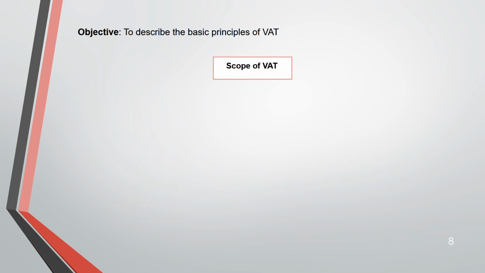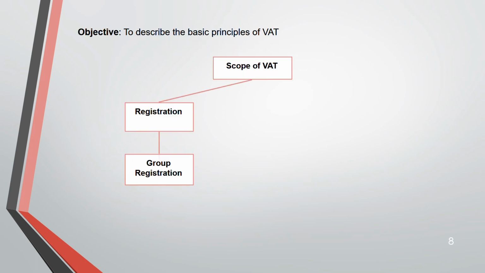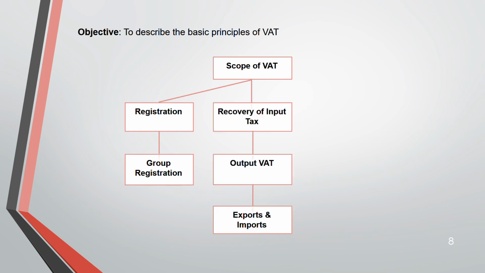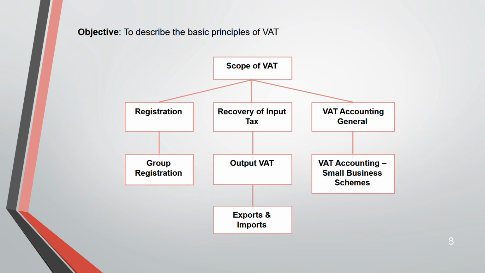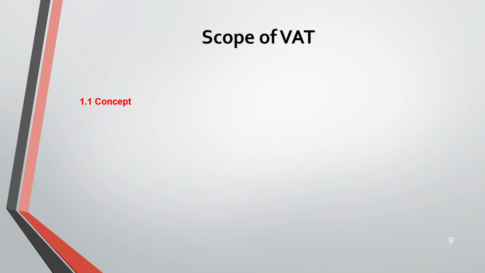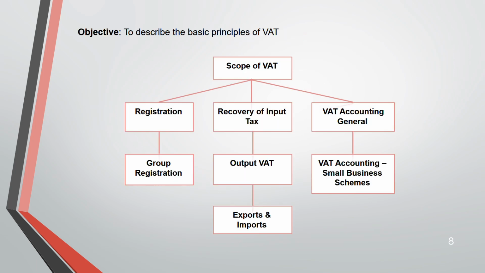So starting with scope: registration, group registration, recovery of input tax, output VAT, exports and imports, the administrative part of VAT, then the 3 schemes. These are the 7 areas we are going to cover in this lecture.